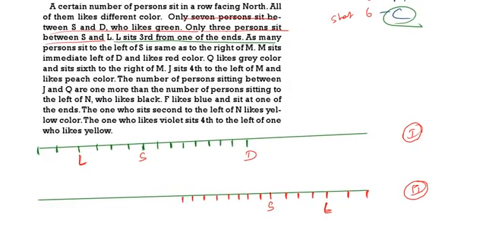1, 2, 3, 4, 5, 6, 7. Then we are writing D. So here I am writing D. Next.